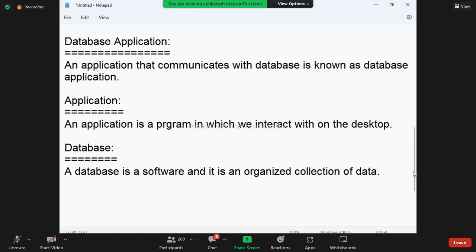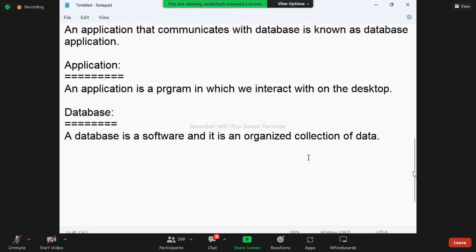See, an application is something you are going to develop, but a database is already developed. It is software, already developed. What does this software contain? It contains organized data. How is it organized?